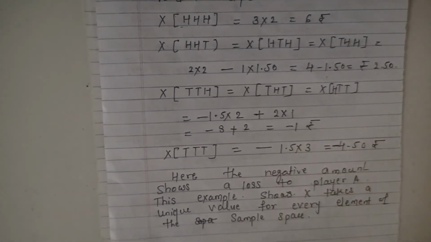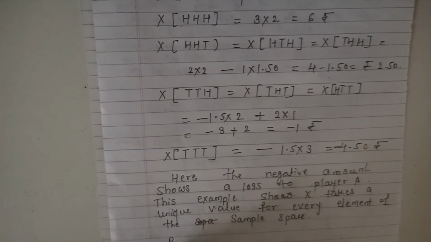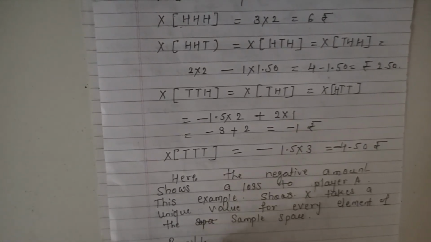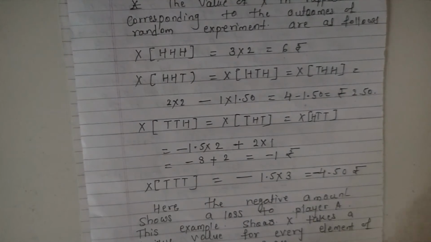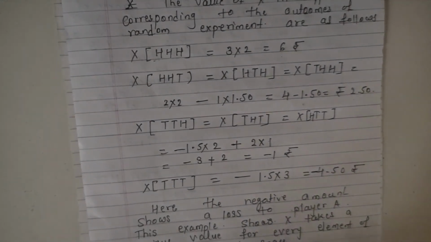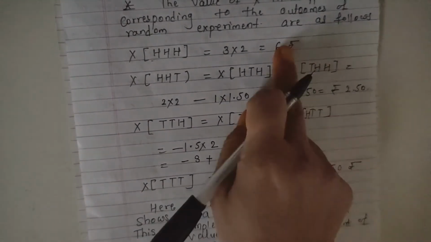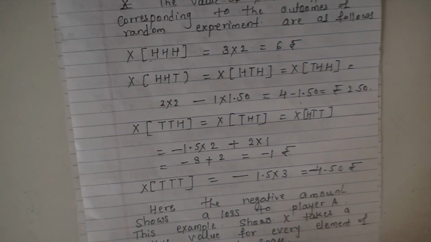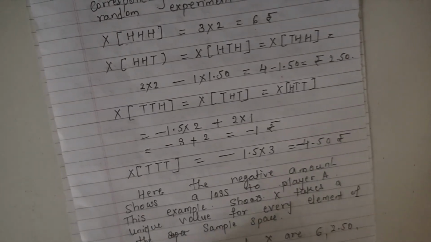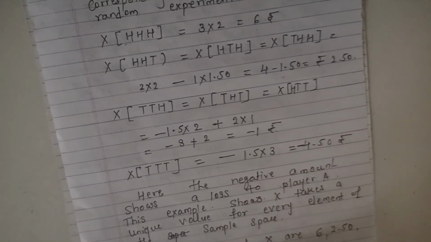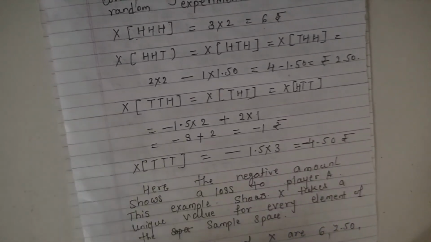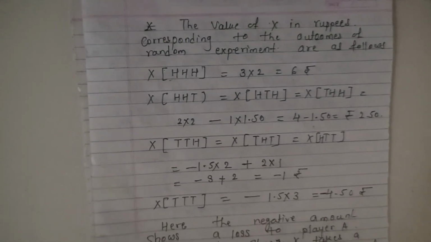And possible values are here. Possible values of X are 6 rupees, 6, 4, 6, 2.50, 1 and 4.50. And this is the answer for the second question.